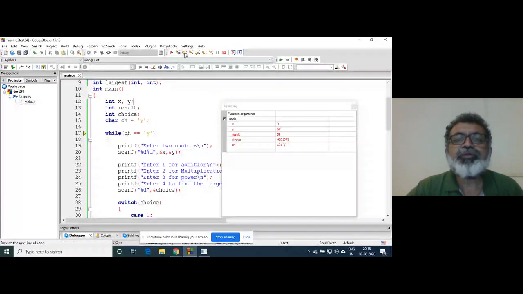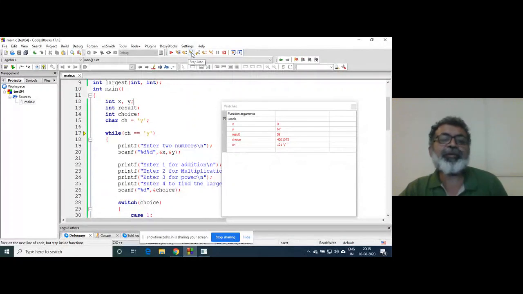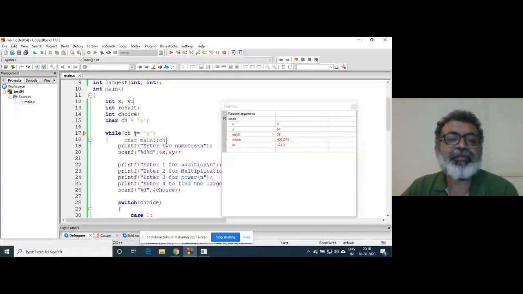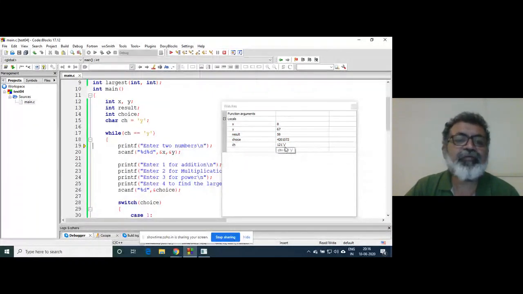I will go into step into. What does step into mean? It will check this condition, whether ch is equal to y. The condition is true here, so it will go inside. Just check here, it goes inside because the condition was true, ch was containing y.